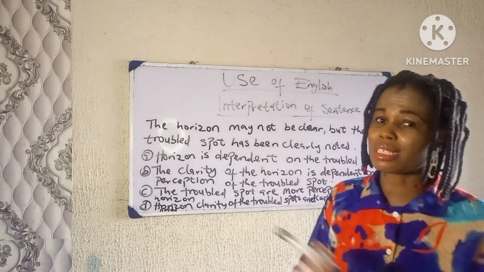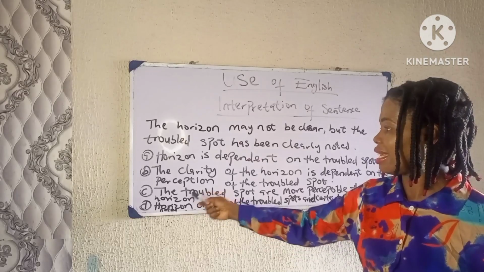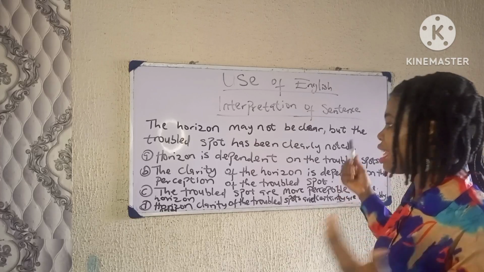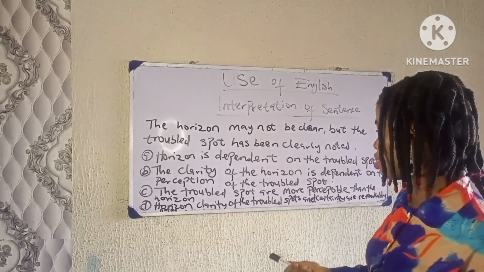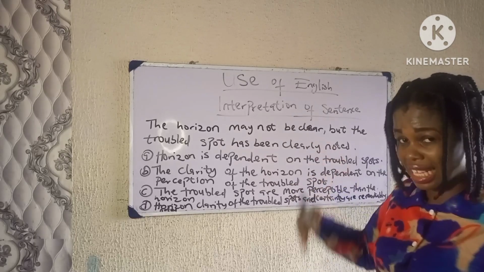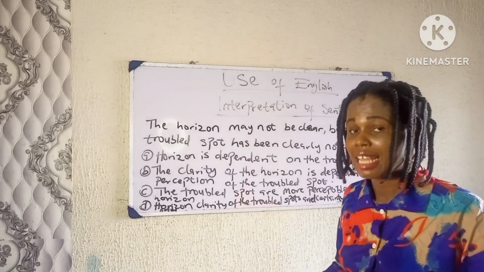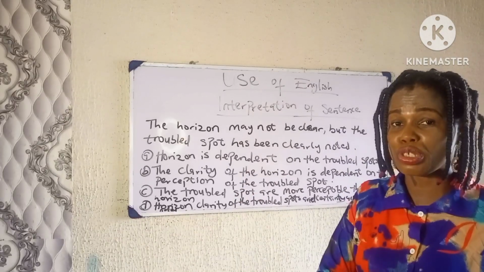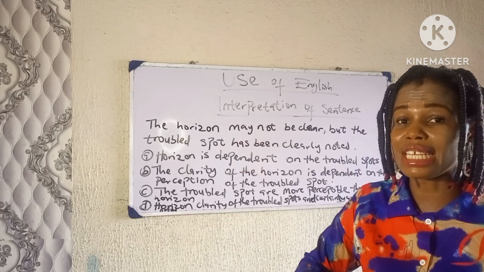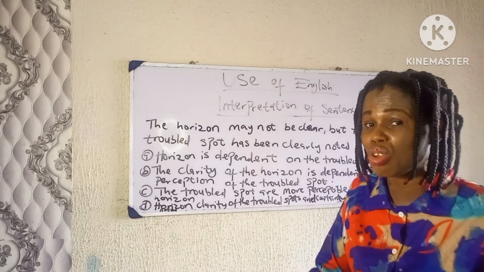The horizon does not depend on the trouble spot. This is not what the sentence is saying, okay? The clarity of the horizon is dependent on the perception of the trouble spot. This also is incorrect. We're not saying that; the sentence does not say that the clarity of the horizon depends on the troubled spot. That's not what the sentence says. The sentence says, despite the fact that the horizon is not clear, the troubled spot has been seen, has been noted, which means that the troubled spot is clear. Okay, the troubled spot is clear, though the horizon is not clear.